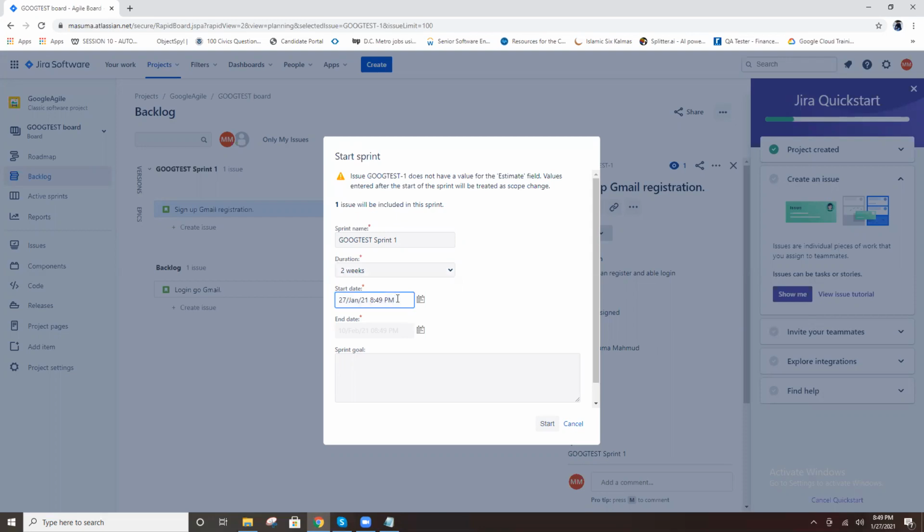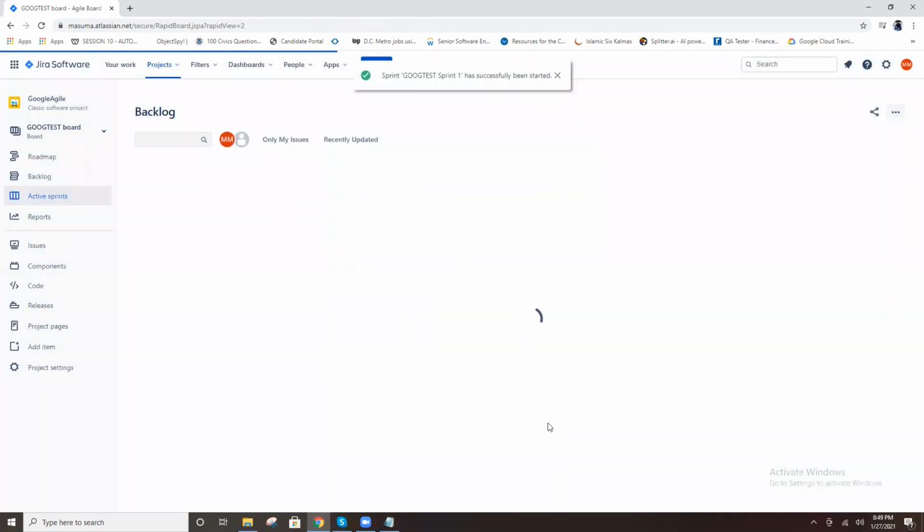Today is the start date, or tomorrow, like that. You can put the date and automatically the end date is taken based on this date. You can set any goals, you can write them. Then today is my start date and I click the start button.